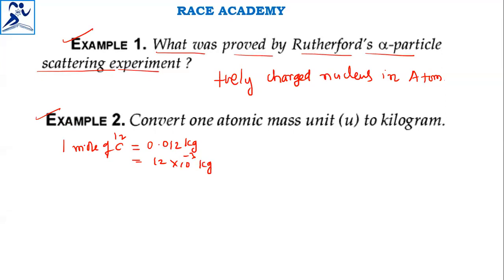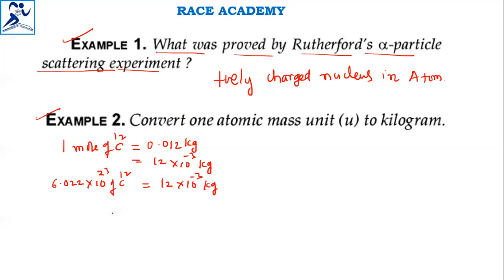So 1 mole of carbon is nothing but how many atoms? That is 6.022 into 10 to the power of 23 carbon 12 atoms, which is equal to 12 into 10 to the power of minus 3 kilograms.